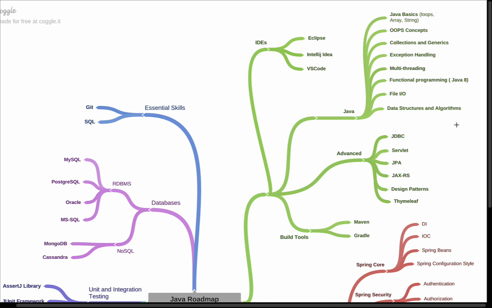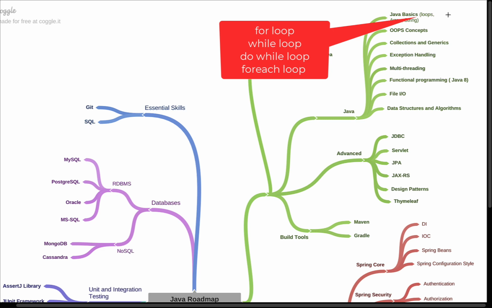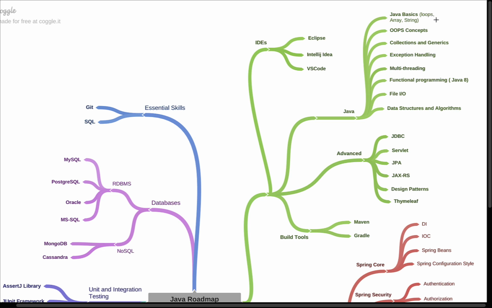Whenever you learn any programming language, you should know the syntax of that programming language, isn't it? Similarly, if you want to learn Java, you should know the syntax of Java first. Get familiar with the syntax of Java and then learn Java basics like primitive data types and loops. In loops you can learn for loop, while, do while, and for each loop. Get familiar with all these loops and then learn arrays and strings. So go ahead and learn all the Java basics first.